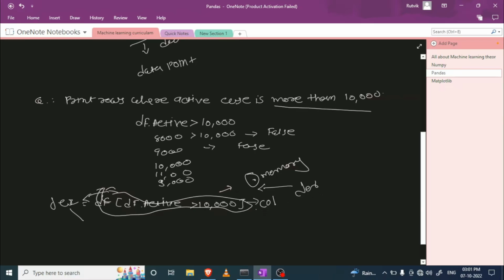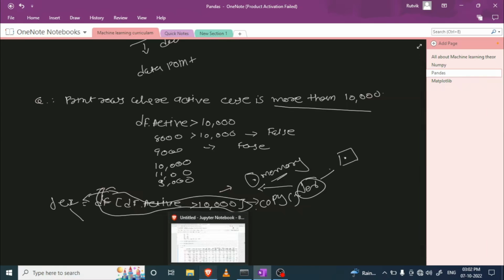With the help of this function, it accesses different memory instead of this memory, right? That's why we use the copy function instead of directly assigning a variable.